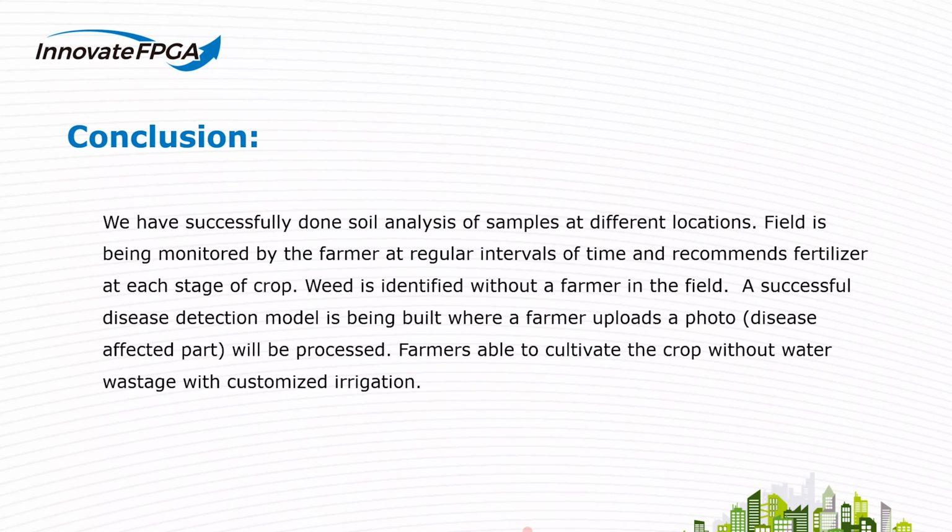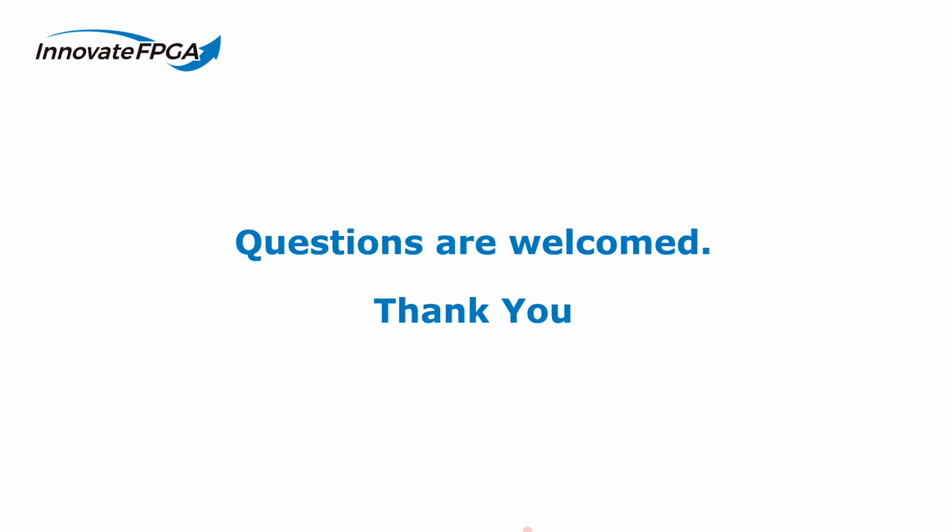Conclusion. We have successfully done soil analysis of samples at different locations. The field is being monitored by our system at regular intervals of time and recommends fertilizer at each stage of the crop. Weed is identified without the farmer in the field. A successful disease prediction model is built where a farmer uploads a picture of the disease affected part and gets suggestions for cure. The farmer is able to cultivate his crop without wastage of water using customized irrigation. Thank you so much for this opportunity and questions are welcomed.